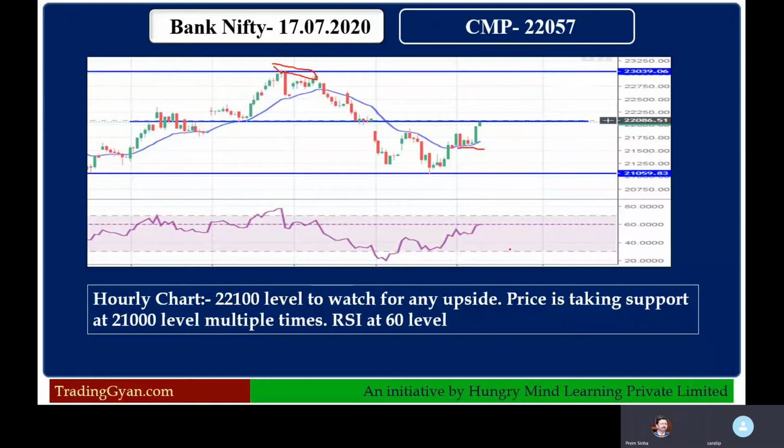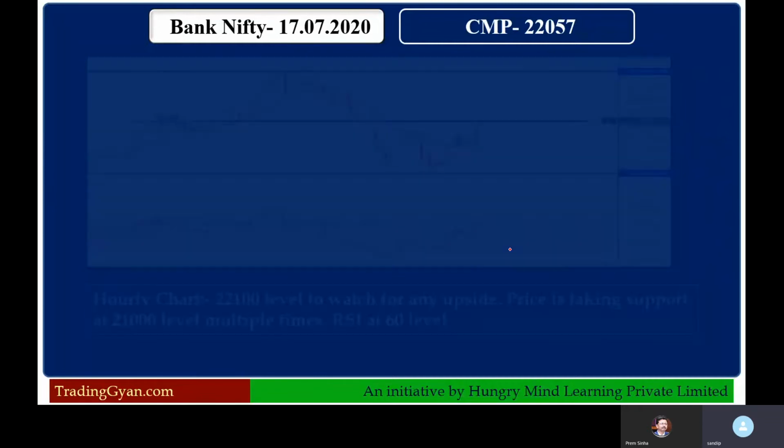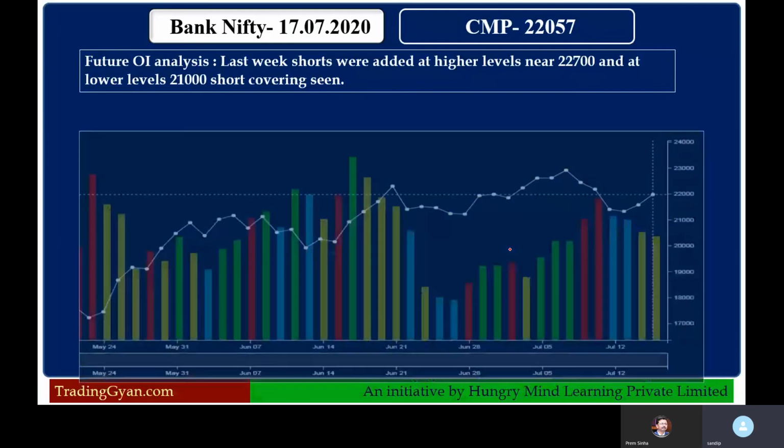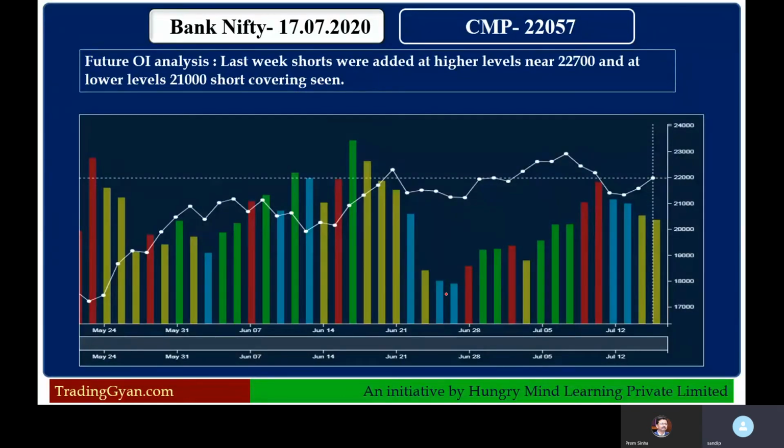Okay, so we'll just move ahead. Now we'll analyze the Bank Nifty index from futures F&O data, where first we will understand future OI analysis. Okay, so this is basically a concept website screenshot, where these bars represent OI volumes for a one day closing basis. Now you can see what we can understand here.